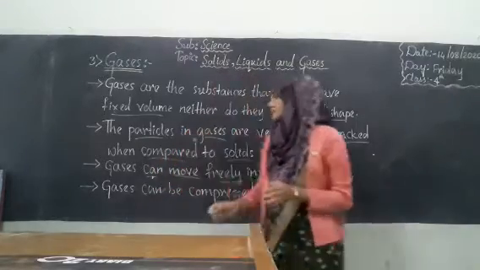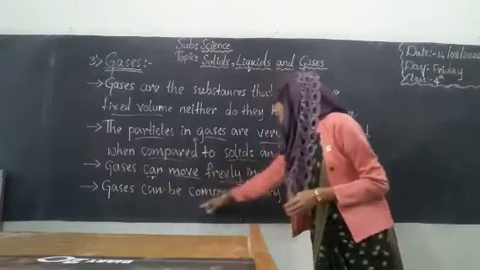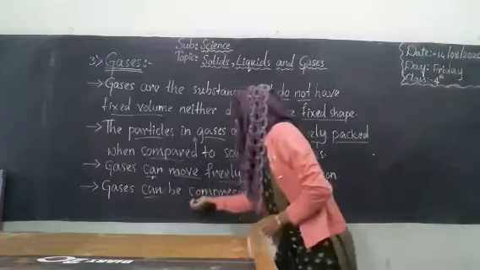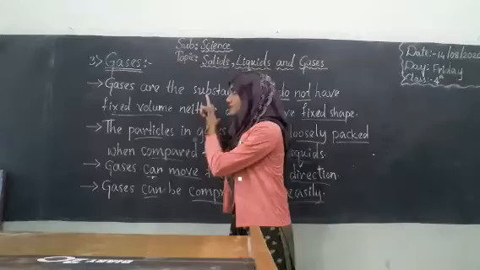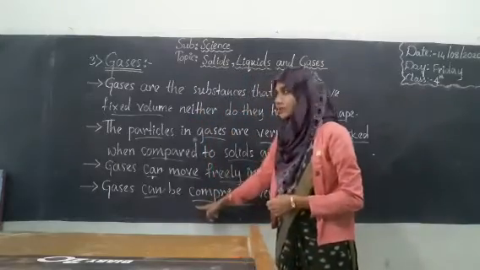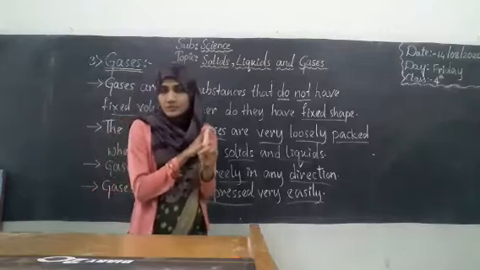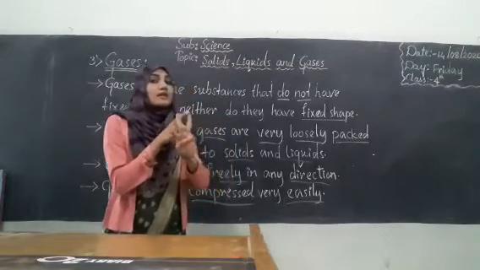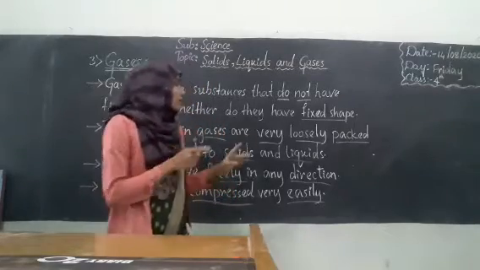Okay? And the last point: gases can be compressed easily. We shall go from the first point to explain the last point. So, first, gases do not have a fixed volume, they do not have a fixed shape, and we cannot touch or hold the gas.